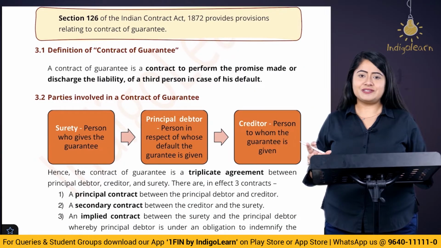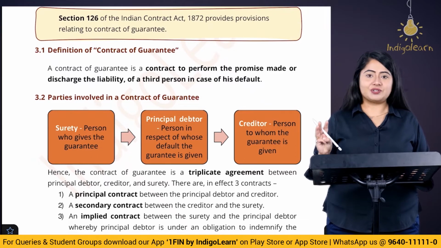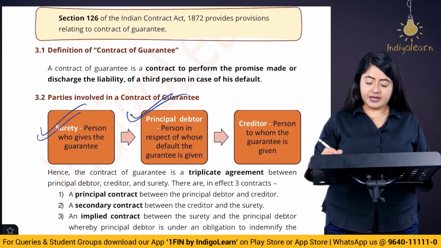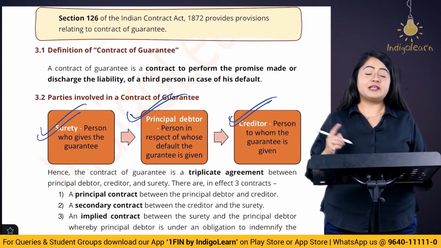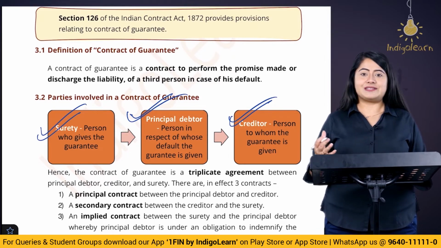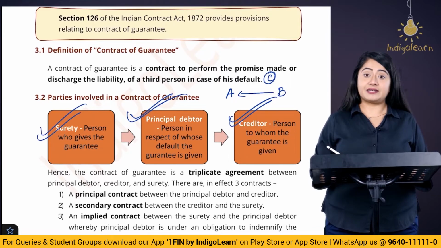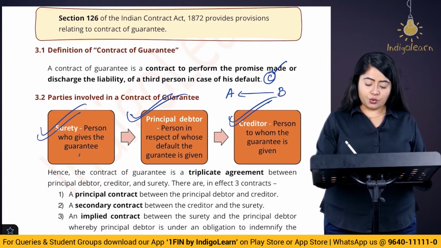Before we get into the features, there are 3 parties involved in the contract of guarantee. These 3 parties are the surety, the principal debtor and the creditor. So the example that we discussed, who is the principal debtor, who is the creditor and who is the surety? We have discussed that A has taken a loan from B and for this C has given the guarantee. So here C becomes your surety.